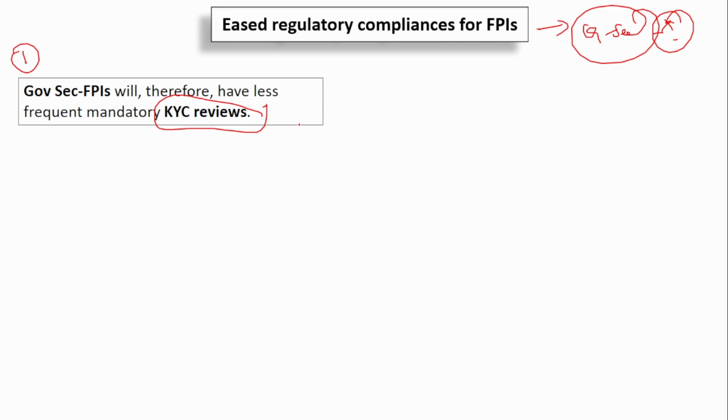But the tenure, whether once in 3 years or once in 5 years, that tenure has been reduced now. Okay, why? Because the frequency has been reduced now, because it is government securities, right? So they are less risky. So why don't we make it easier, or a relaxation should be provided. For that purpose, this has been done.